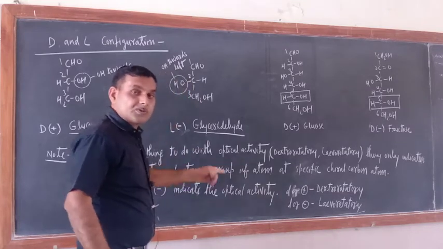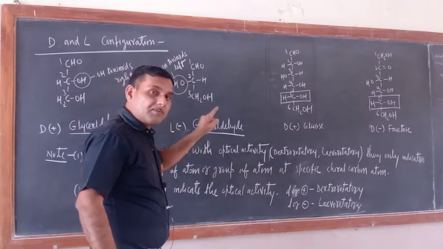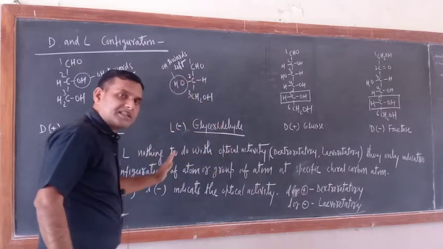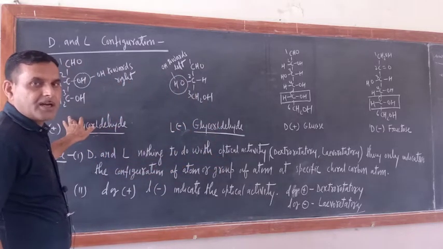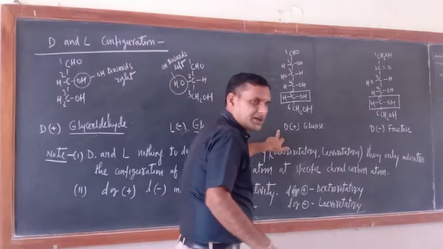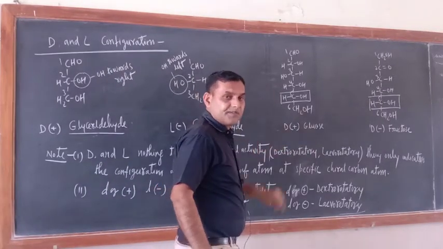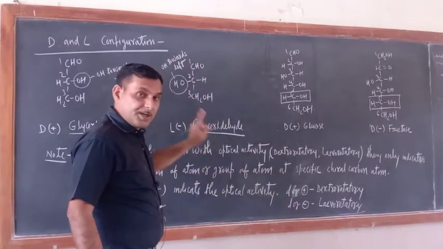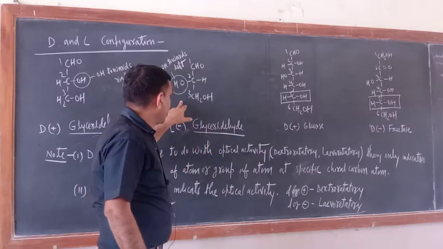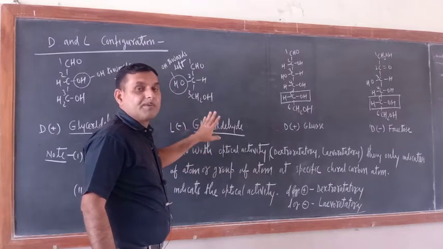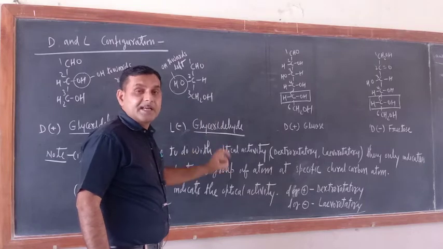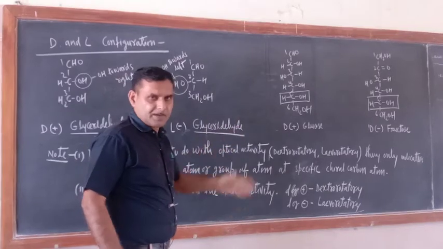So if at carbon number 5 the configuration matches with D glyceraldehyde, it should be written D glucose or D fructose. If it matches with L glyceraldehyde, it will be written as L glucose or L fructose.